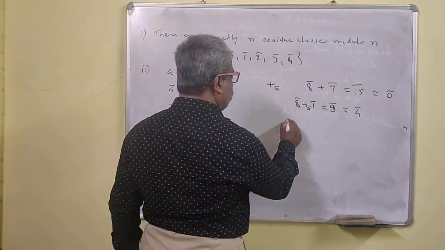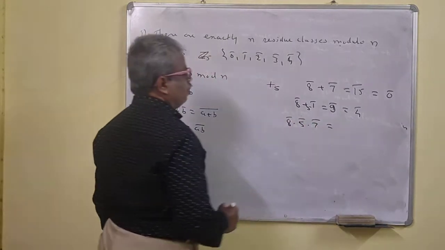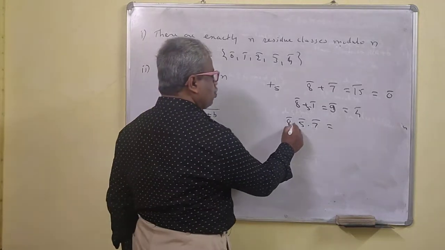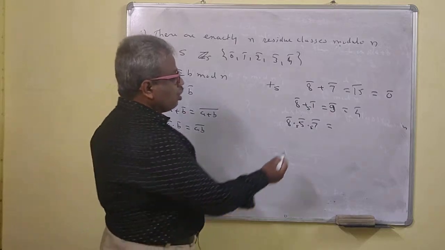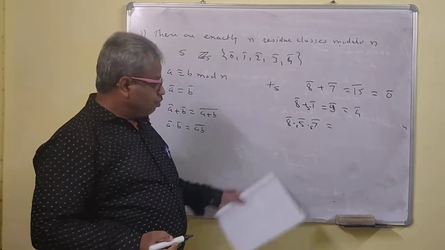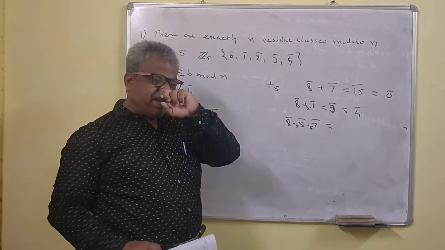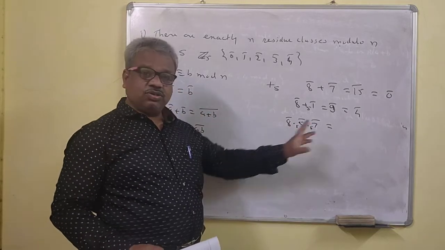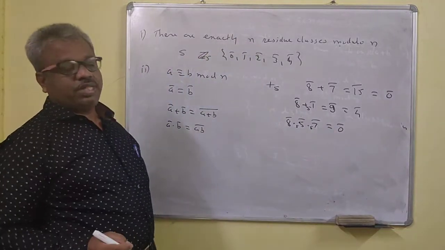Similarly, what if you want to do this, 5 bar into 7 bar, something like this. This is the product modulo 5. Now 5 bar is there. That means if you divide by 5, your remainder is 0, and anything times 0 is 0, so this will be 0. No need to do any calculations.